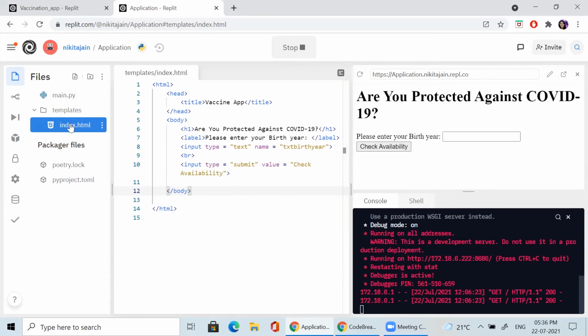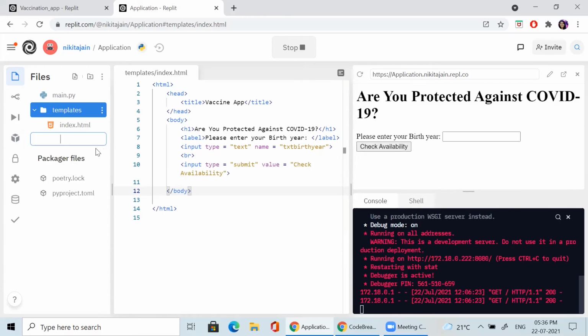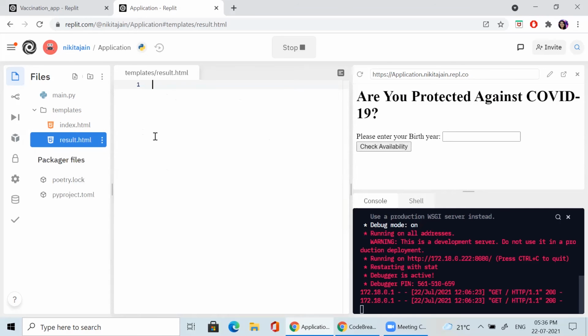Now I'm adding another file, result.html. Here also you can continue. I'm writing a simple message: yes, it is available, and another, it is not available.